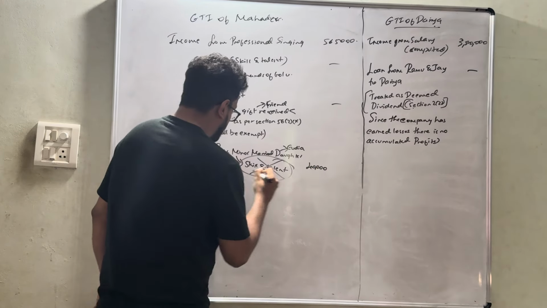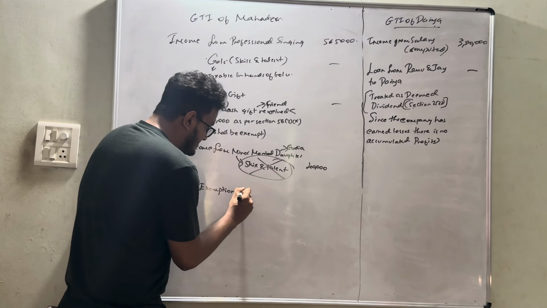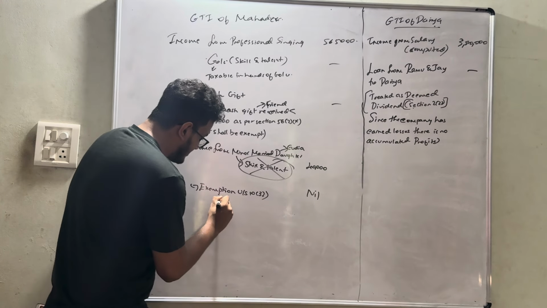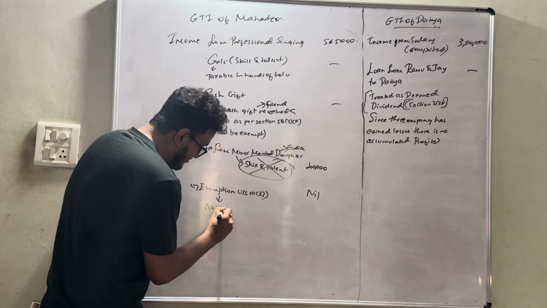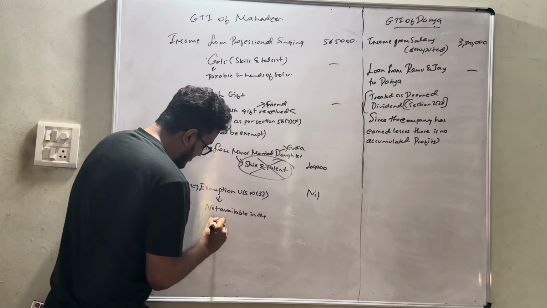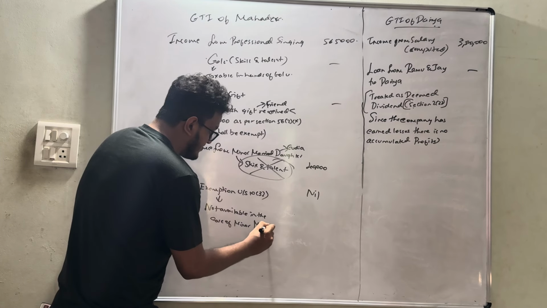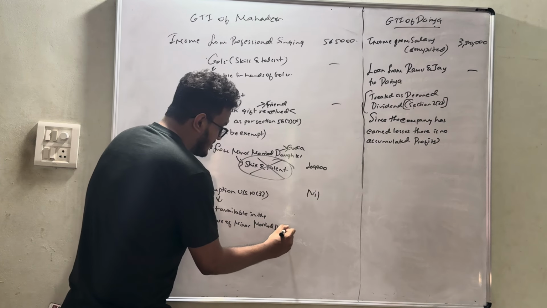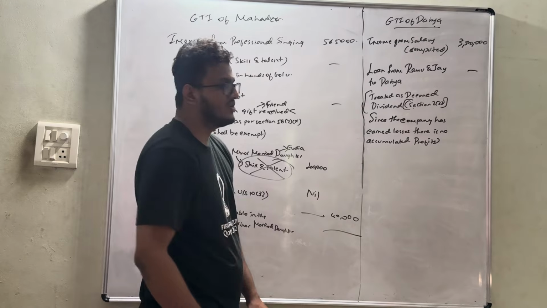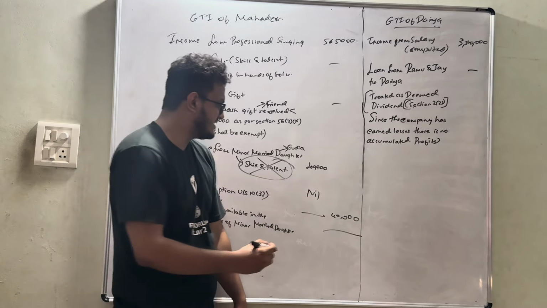Less exemption under section 10 clause 32. It is nil. Why? Exemption under section 10 clause 32 is not available in the case of a minor married daughter. So obviously the net income is also 40,000 only. Make sure you add it. So here the total income would amount to 6,05,000.